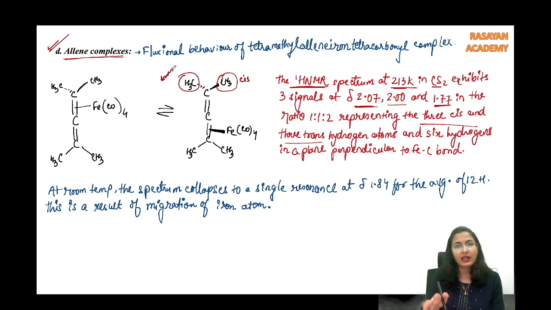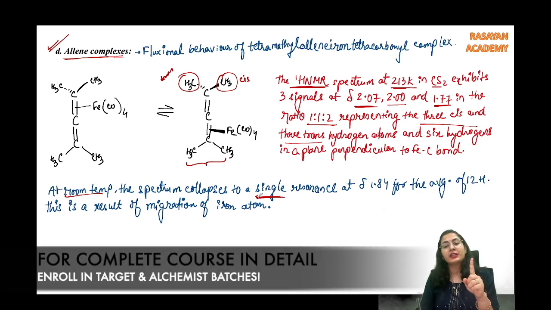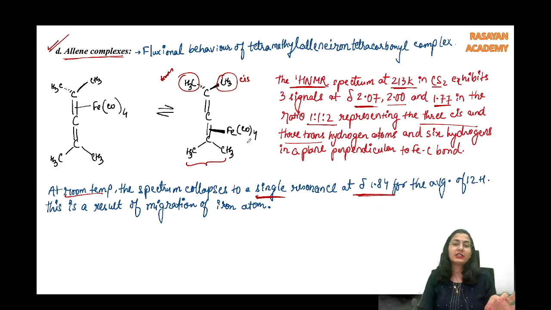So 3 of these are getting into 1:1 ratio. And these 6 which are on a plane which is perpendicular to iron, they are going to be showing you a value of 1.77 in the ratio 1:1:2. तो ये हो गया at a lower temperature. At room temperature, what happens? The spectrum collapses into a single resonance at the delta value 1.84 for the average of 12 hydrogen. ये जितने भी हैं 6 यहाँ और 6 यहाँ, सबका एक ही value आएगा 1.84. How is that possible?